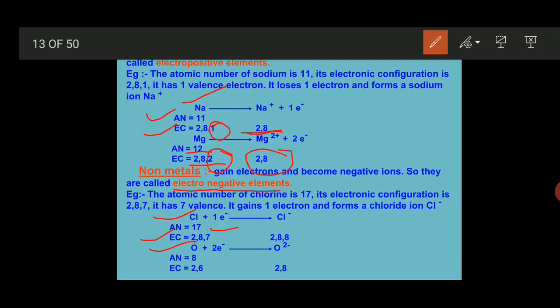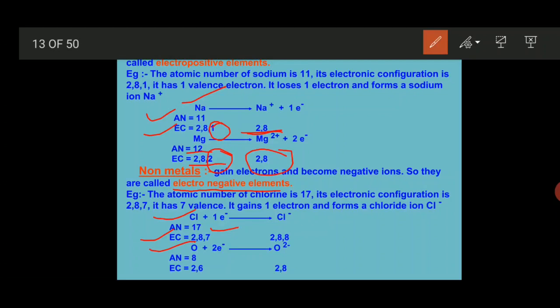More than 3 electrons of losing and gaining is not possible by any element, because that much energy is not present in any element. Means they can only lose a maximum of 3 electrons and a minimum of 1 electron. Similarly, they can only gain a maximum of 3 electrons and a minimum of 1 electron, not more than this.